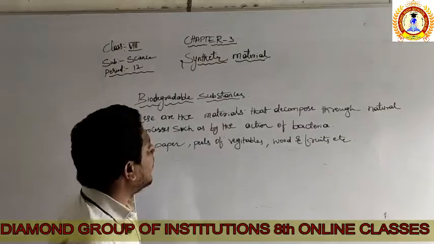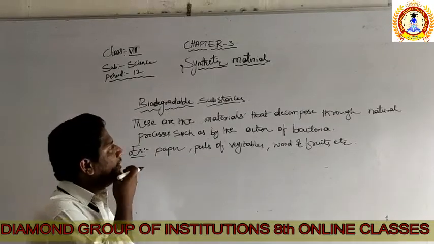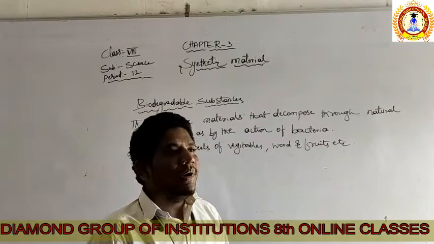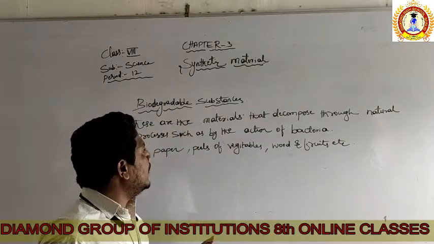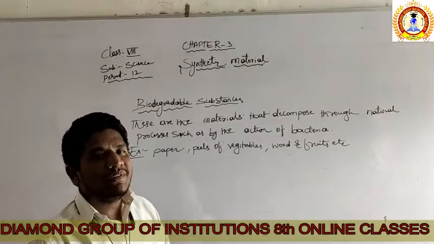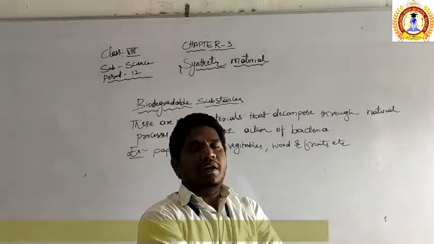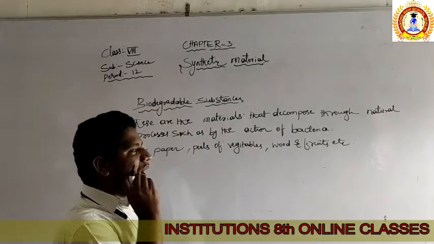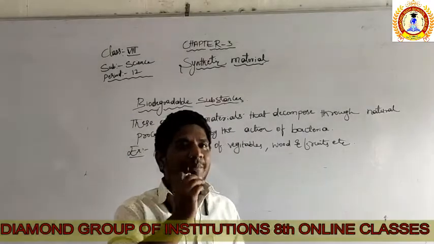Do you know that the materials are again subclassified into 2 types known as biodegradable and non-biodegradable? So depending upon that, you may have already studied in your previous classes, right? Maybe in 7th or 6th standard, what are the biodegradable substances. Simple thing, I will explain this with a simple example.